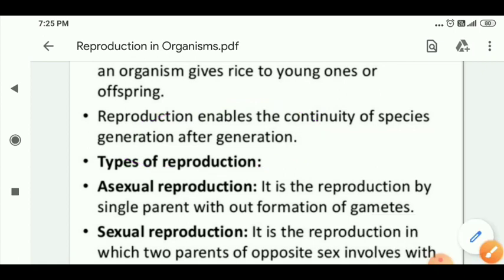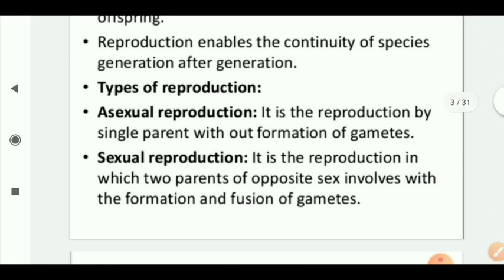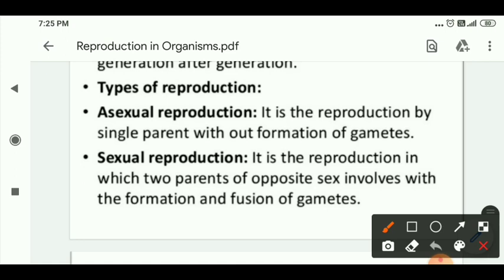Okay, next: what are the two types of reproduction? One is asexual reproduction, another is sexual reproduction. What is the meaning of asexual reproduction? Asexual reproduction needs only a single parent, without formation of gametes. It needs only a single parent, but there is no gamete formation.